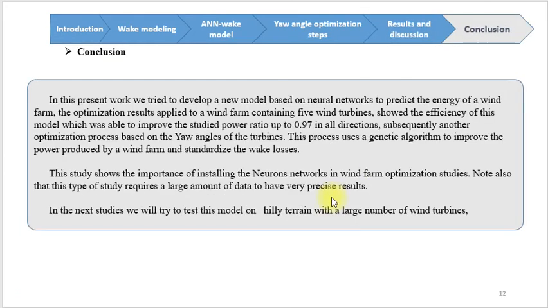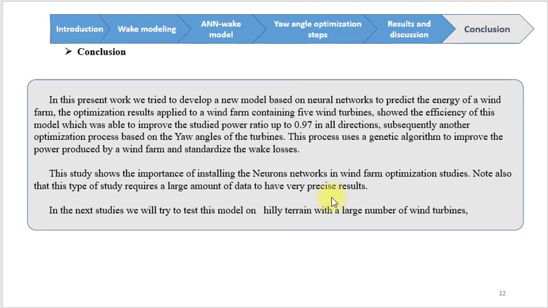Conclusion: in this present work, we tried to develop a new model based on neural networks to predict the energy of a wind farm. The optimization results applied to a wind farm containing 5 wind turbines showed the efficiency of this model, which was able to improve the studied power ratio up to 0.97 in all directions.